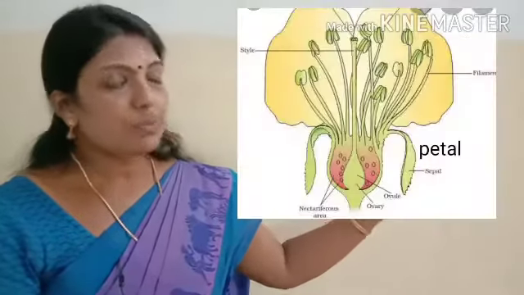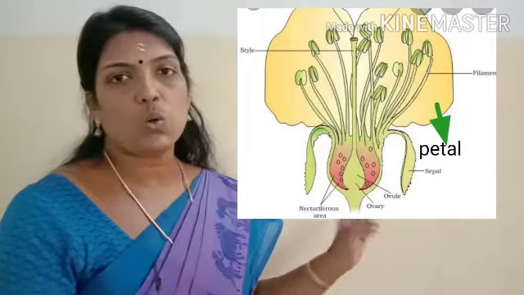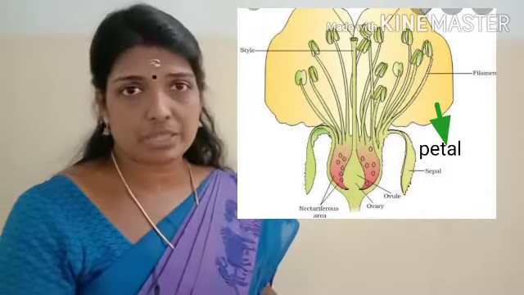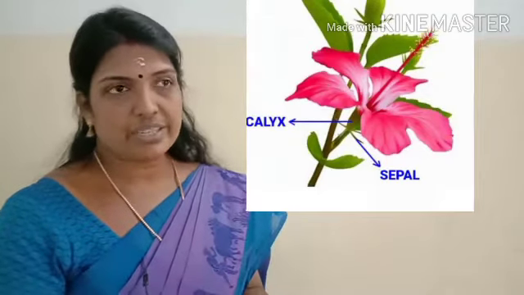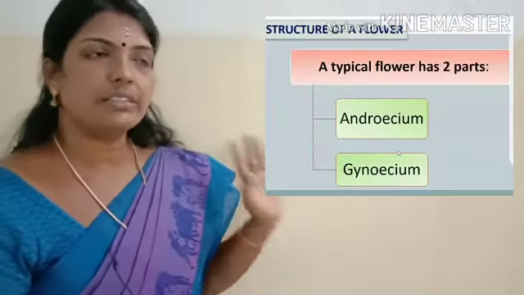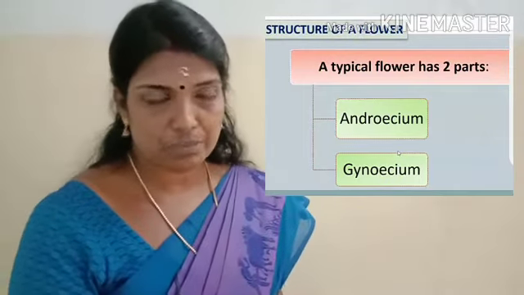Each part of the calyx is called a sepal, and each part of the corolla is called a petal. In the common shoe flower, hibiscus, the corolla is red in color, and there are 5 petals. The essential parts are androecium and gynoecium.